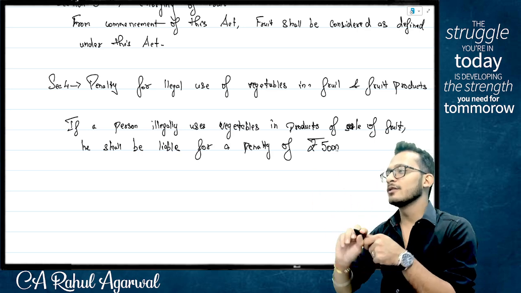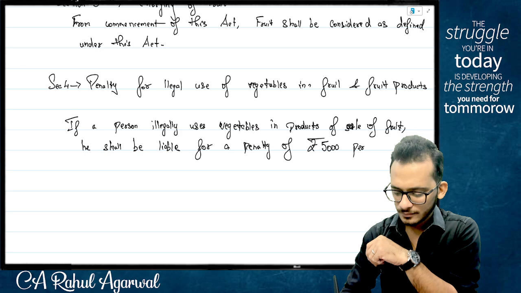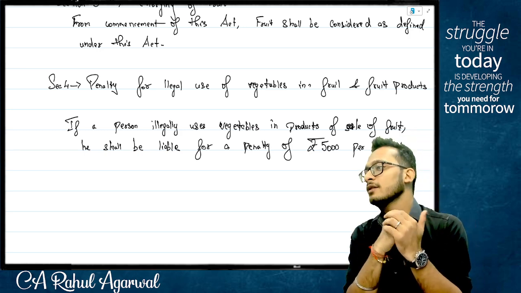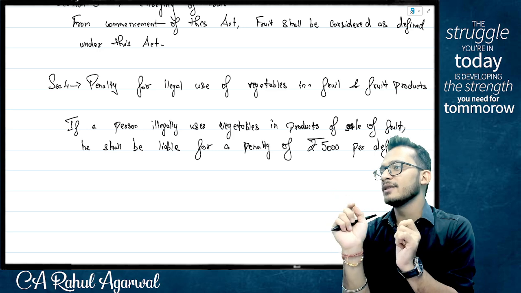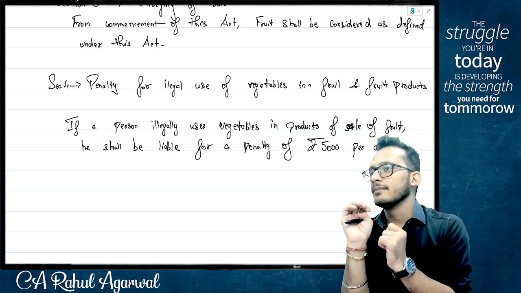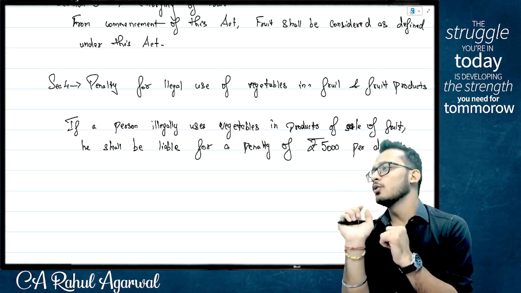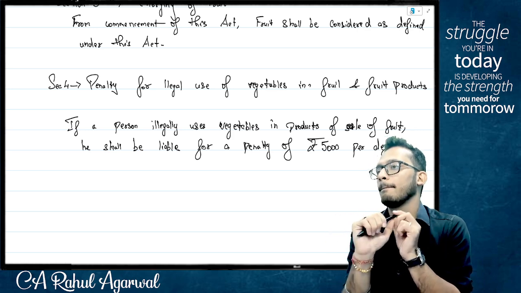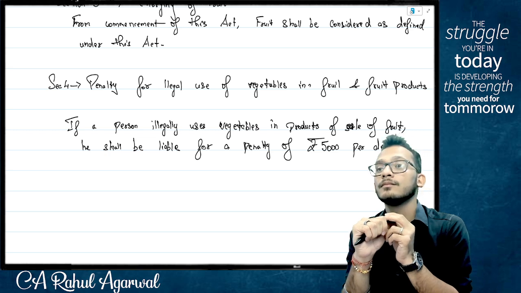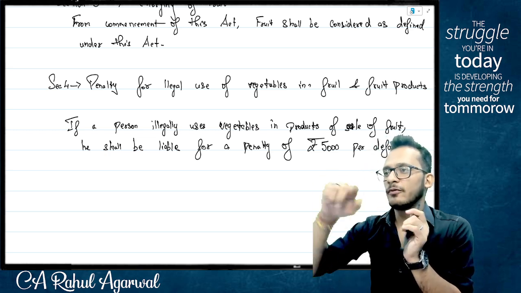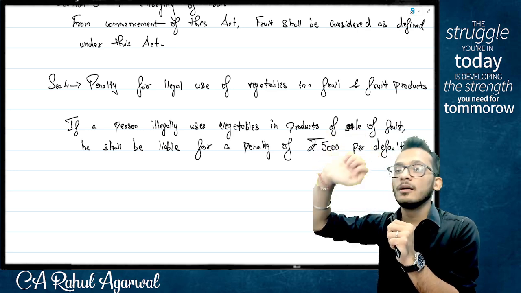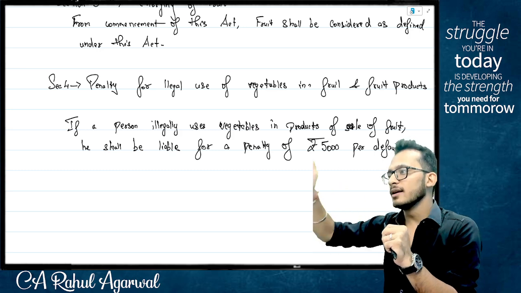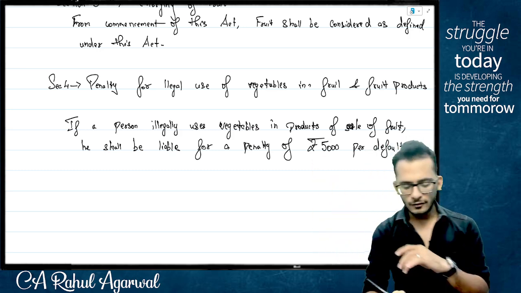Yes, so it is 5,000 per default. Yes or no? Yes. Now you have come and clarified that every time you make an issue, there is a 5,000 penalty. Question to you, who will levy the 5,000 penalty? Nirmala Tai will go personally and tell, give 5,000 rupees. Parliament will do it. Who will do it? The fruit board will do it for you. Yes or no? Yes.